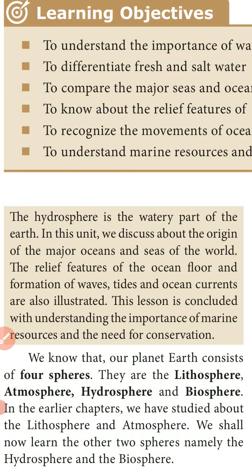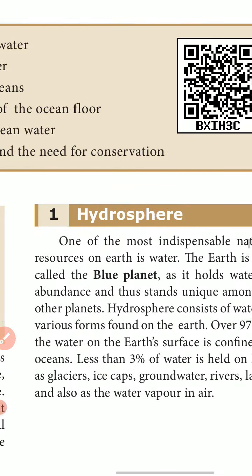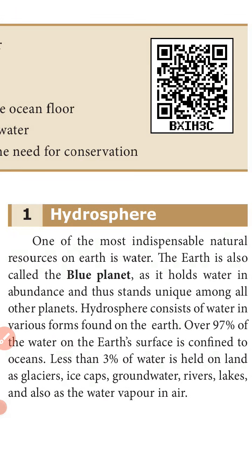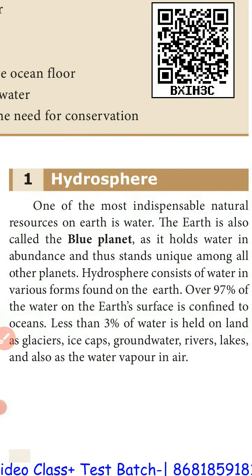What is the meaning of a hydrosphere? The hydrosphere is the watery part of the earth. What are the four spheres of the earth? One is lithosphere, atmosphere, hydrosphere and biosphere. Now I am going to give the introduction about the hydrosphere.